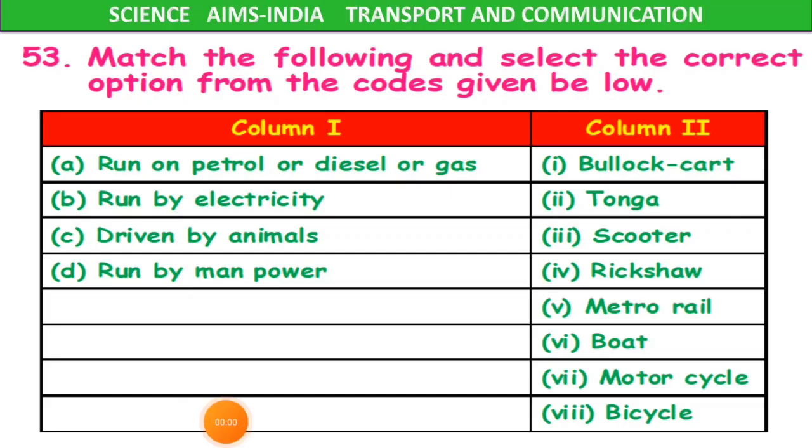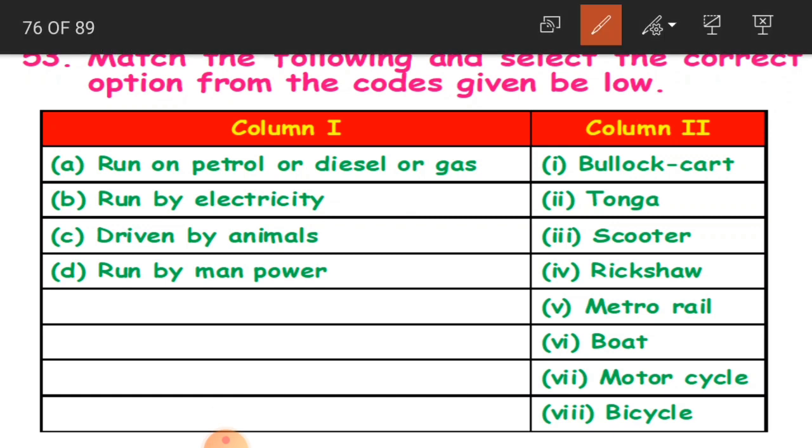Okay children. 53rd question children, match the following and select the correct option from the codes given below. See here children, in column 1 you are having some options and column 2 you are having some options. So what you have to do is you have to match column 1 with column 2. Suppose A, in column 1 A, run on petrol or diesel or gas. So which is going to run on petrol or diesel or gas children from this column 2 options?